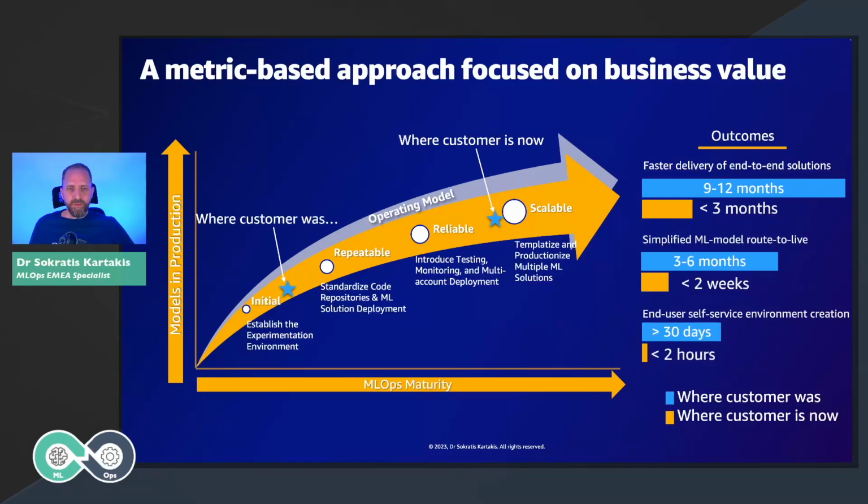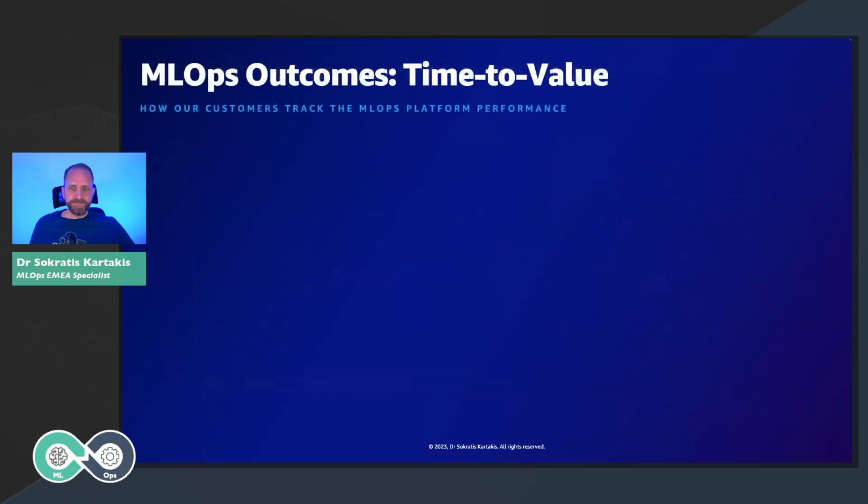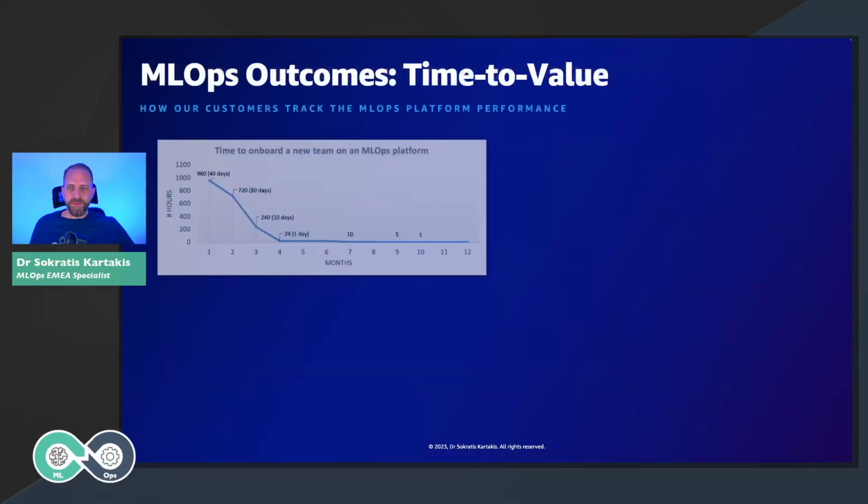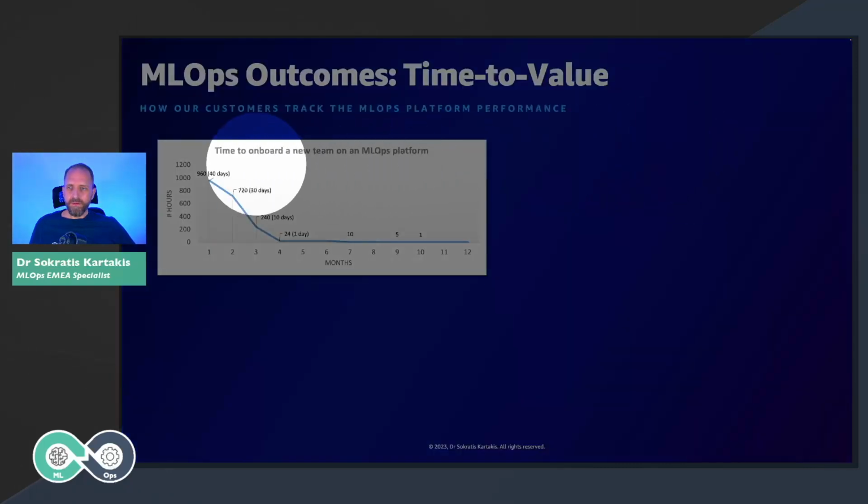But let's see how we track the success of such an environment. The first thing that we care about is how much time it takes to instantiate a new MLOps environment for a new team. Here you can see an example of a theoretical customer that we moved from 40 days down to 1 hour.